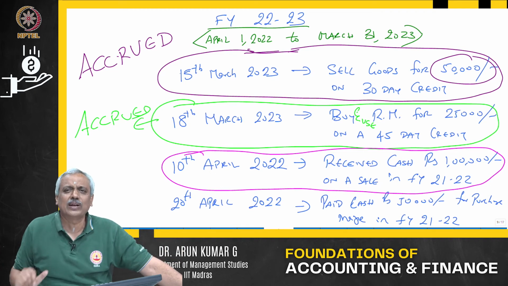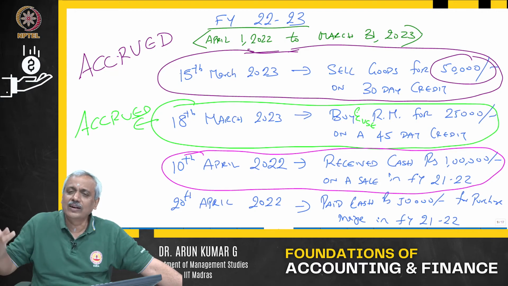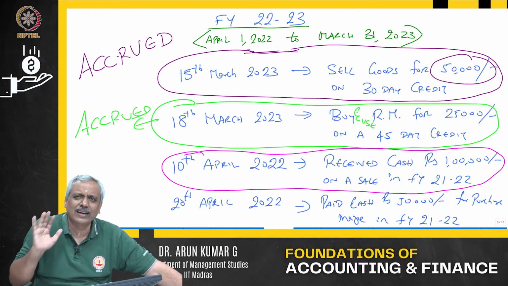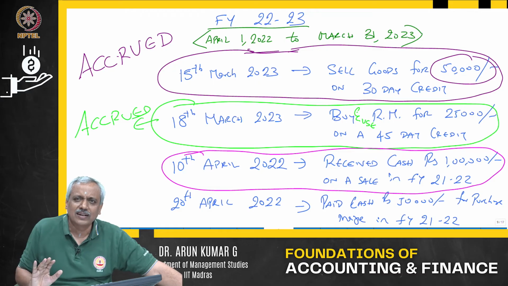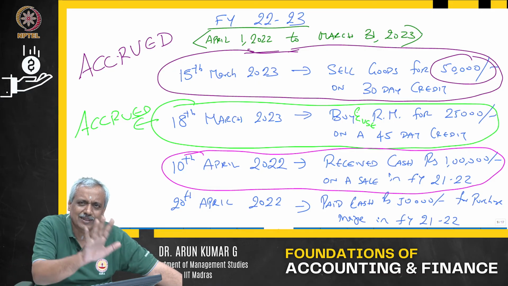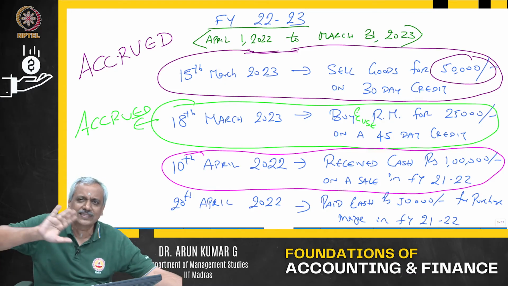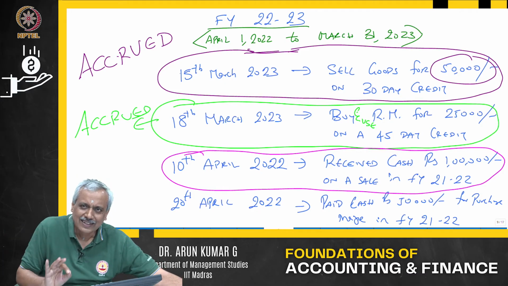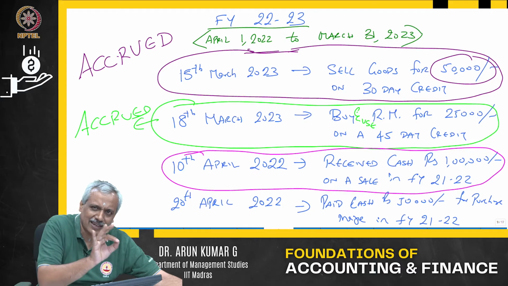So, what happens to the 1 lakh? Will we not record it? We will record it. I am not saying we will not record it, but we will not record it in the P&L, the profit and loss or the income statement. That is all I said. I never said we will not record it. I said that we will not record it in the profit and loss or the income statement.